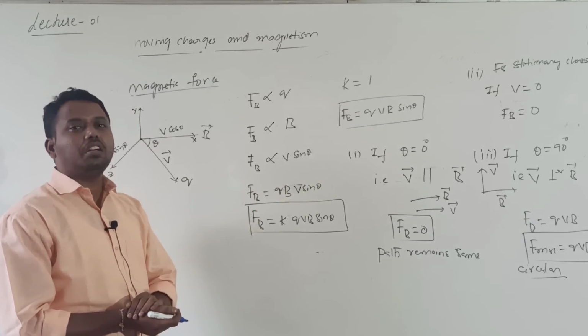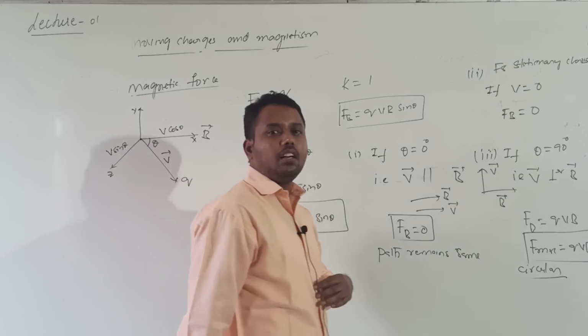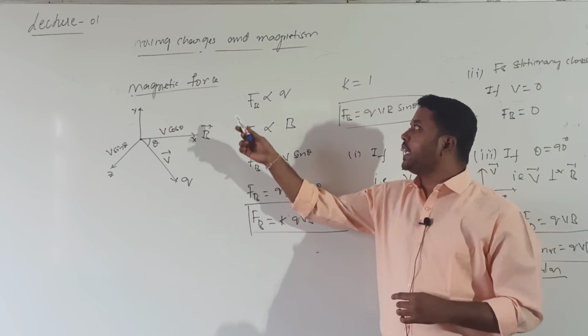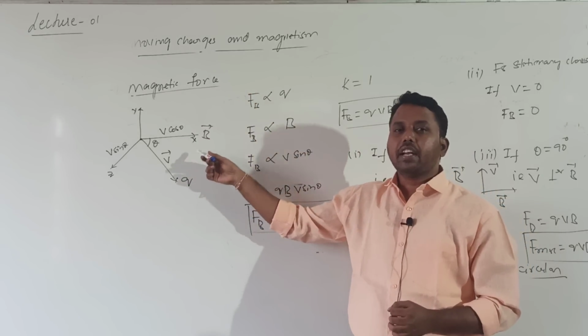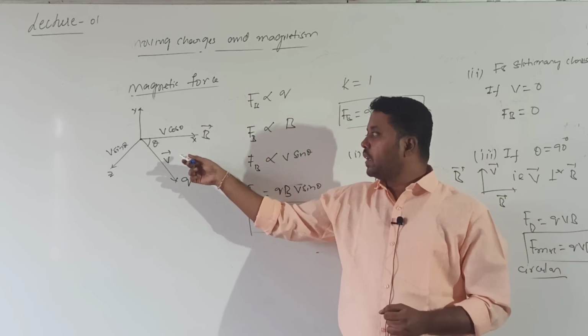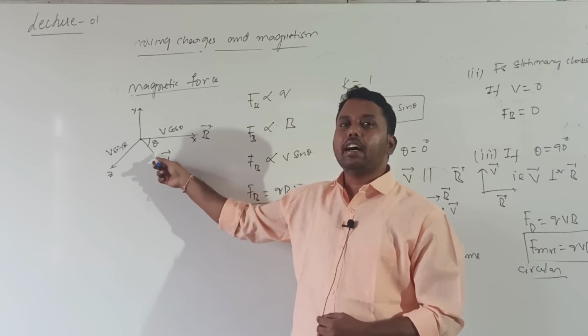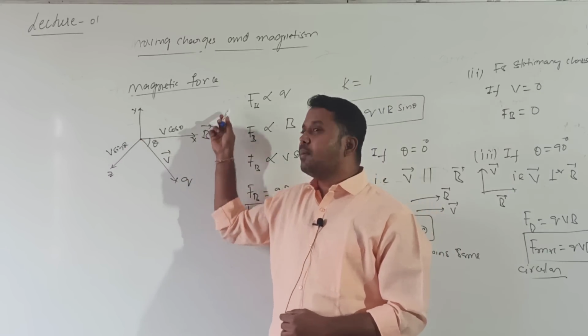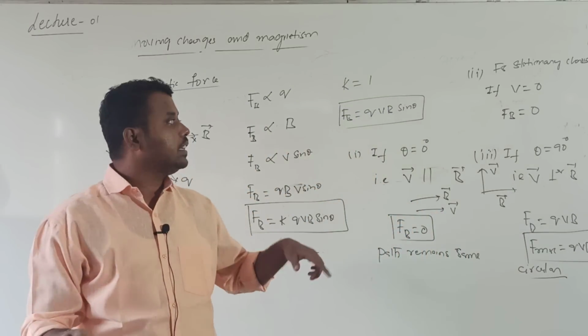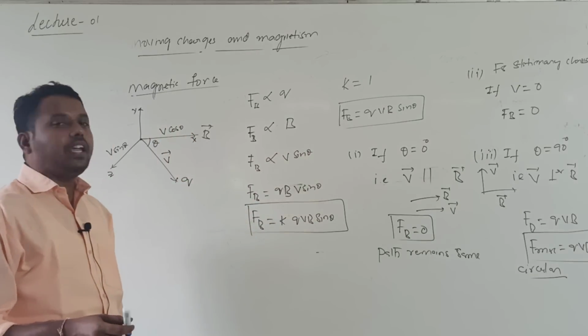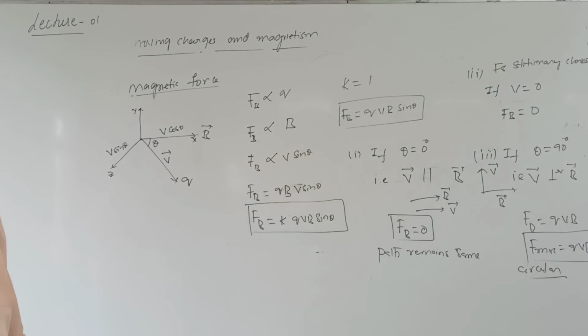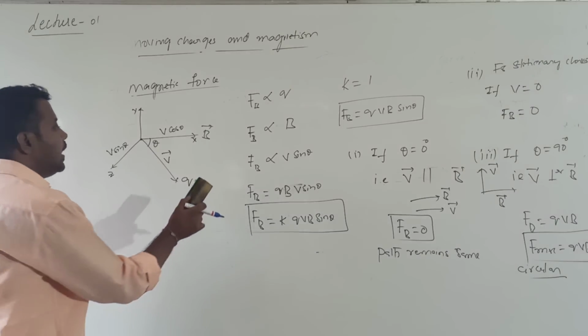So this topic is about the magnetic force acting on a charge. We considered one charge Q moving with a velocity V bar in space, making an angle theta with B bar. Then the magnetic force acting on the charge is given by the formula FB is equal to Q into V into B into sin theta.